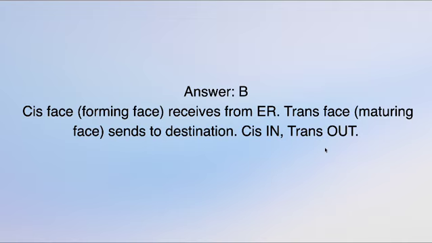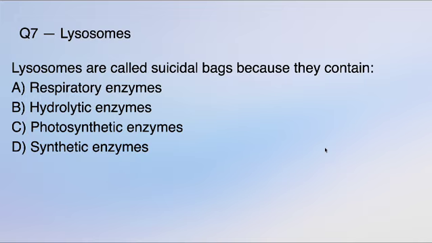Let's move on to the 7th question about lysosomes. We know lysosomes are called suicidal bags. Because of which thing inside it? Option A is respiratory enzymes, hydrolytic enzymes, photosynthetic enzymes, and synthetic enzymes. What makes everyone call it a suicidal bag?